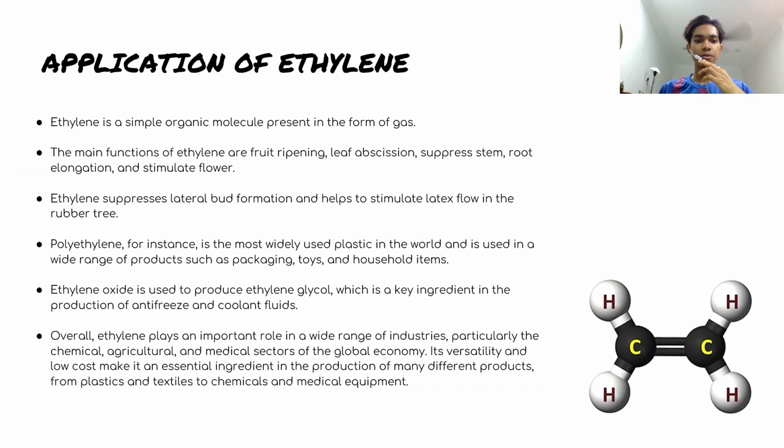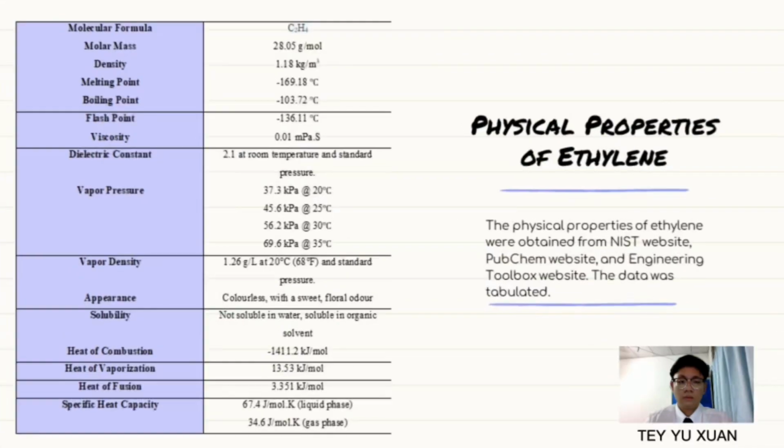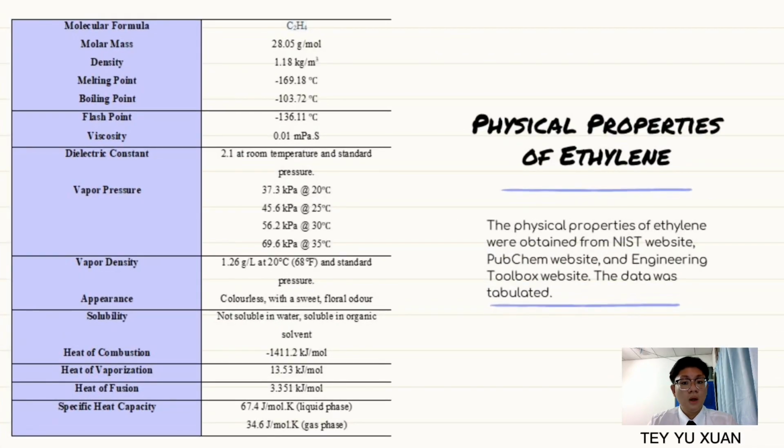Its versatility and low cost make it an essential ingredient in the production of many different products, from plastic to textiles to chemical and medical equipment. Throughout our literature review, we have obtained the physical properties of ethylene. The physical properties of ethylene were obtained from the NIST website, PubChem website, and Engineering Toolbox website. The data was tabulated and shown beside.